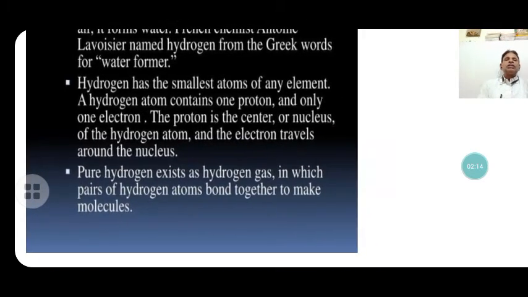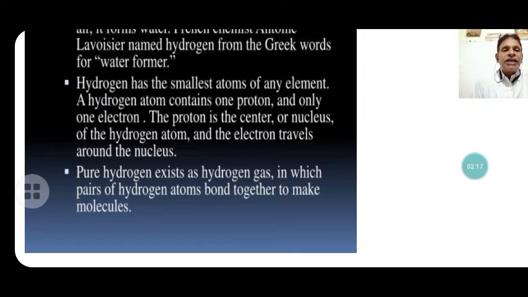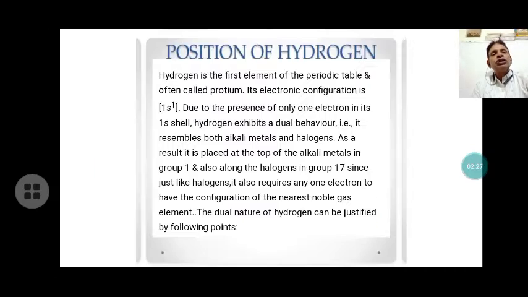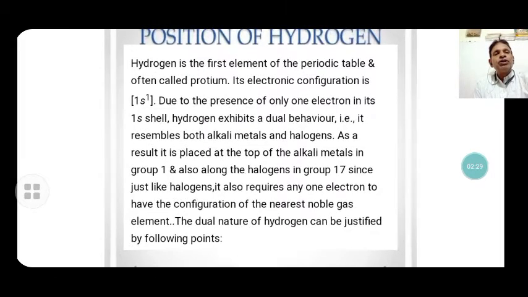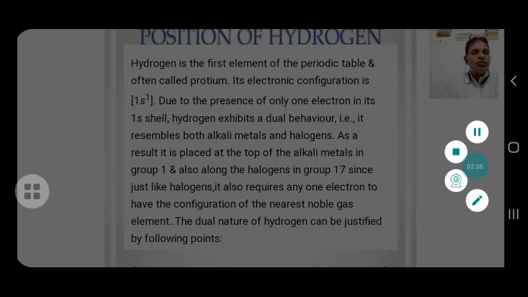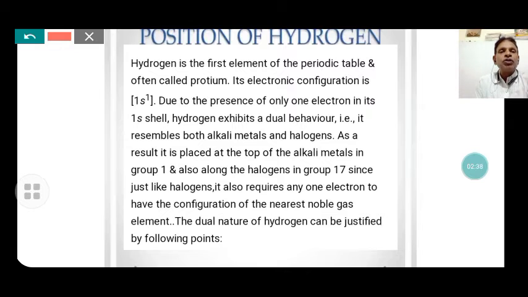Pure hydrogen exists as hydrogen gas, in which a pair of hydrogen atoms bond together to make a molecule known as dihydrogen. Now, again we discuss the position of hydrogen in the periodic table. Hydrogen is the first element of the periodic table and is often called protium. The electron configuration is 1s1, the 1s orbital has only one electron.